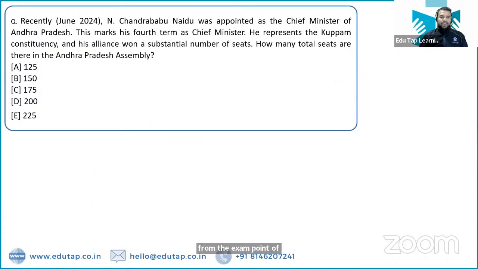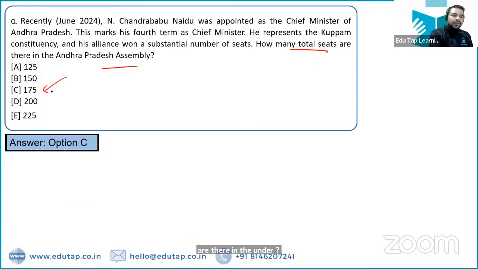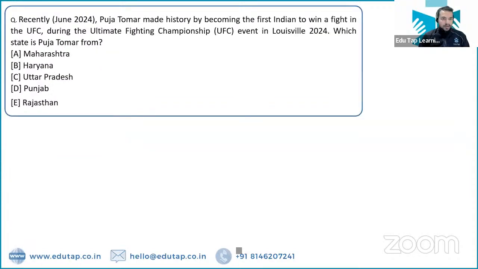Now let's move on to the next question. So N. Chandrababu Naidu was appointed as the Chief Minister of Andhra Pradesh. The question is on the same line. How many total seats are there in the Andhra Pradesh Assembly? तो आंध्र प्रदेश असेंबली के अंदर टोटल 175 सीट्स हैं. उसके नए चीफ मिनिस्टर का नाम है एन चंद्रबाबू नायडू. Absolutely right.